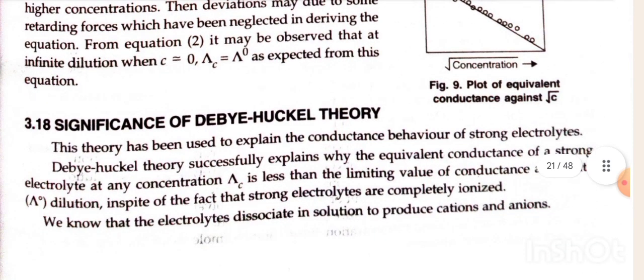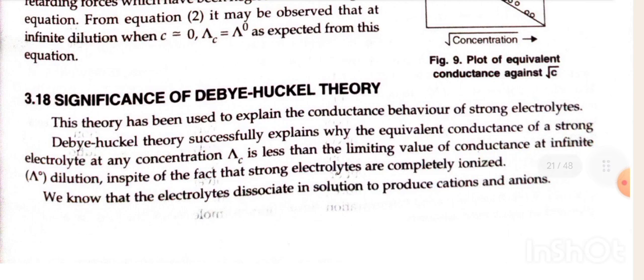Significance of Debye-Huckel theory. This theory has been used to explain the conductance behavior of strong electrolytes. Debye-Huckel theory successfully explained why the equivalent conductance of a strong electrolyte at constant concentration, lambda c, is less than the limiting value of conductance at infinite dilution, lambda naught, in spite of the fact that strong electrolytes are completely ionized. We know that an electrolyte dissociates in solution to produce cations and anions.